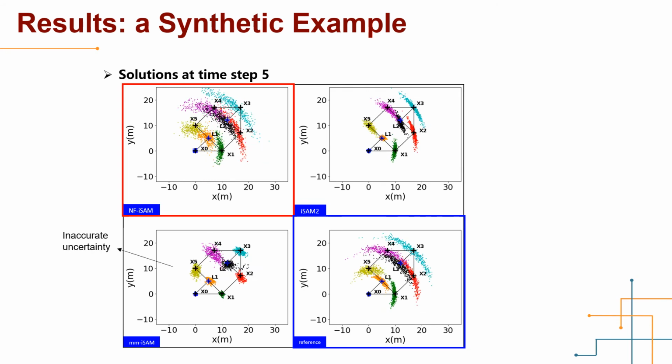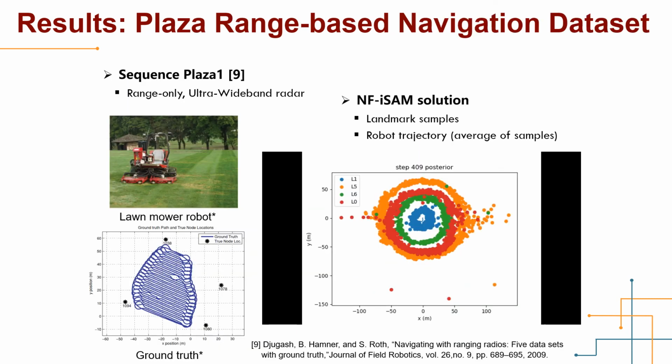At the final step, since there are sufficient measurements to landmarks, all the methods can pinpoint the landmark location by unimodal distributions. However, NF-iSAM captures the posterior uncertainty with the best accuracy. Our second example uses the Plaza range-based navigation dataset. The sequence was acquired on a lawnmower robot equipped with ultra-wideband radar for range measurements. I'm going to show a video of the NF-iSAM solution to the sequence.